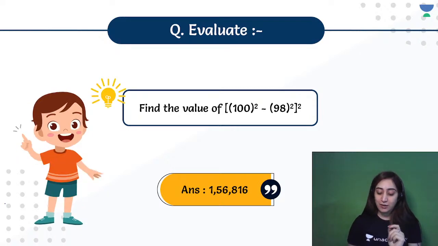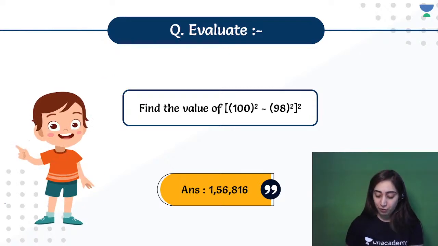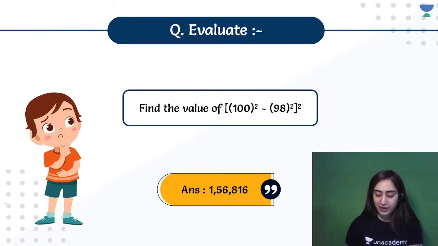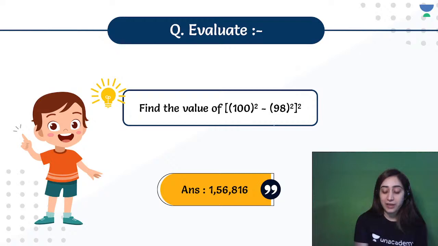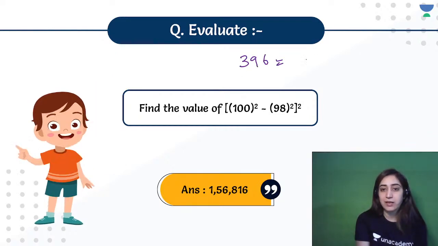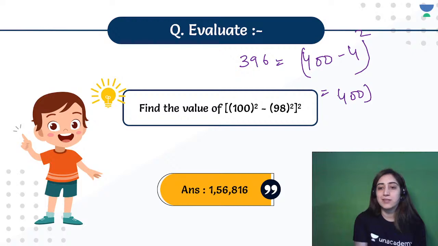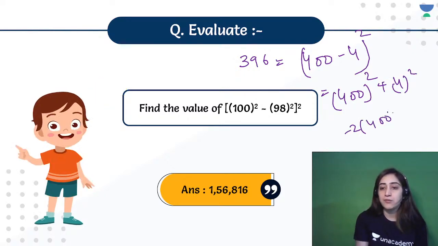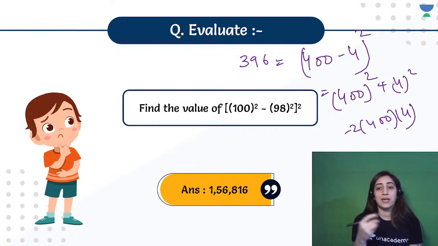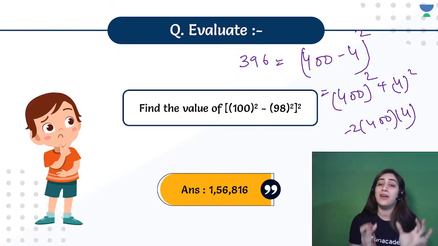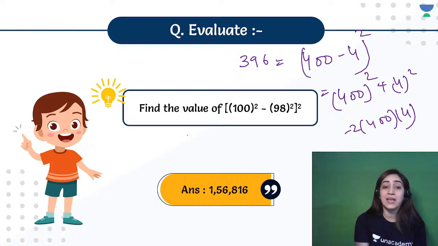So Shiva said that you will be using 400 minus 4. All right, so in that way you can do that. But see, in that case, if you want to do 396, you will write, okay, 400 minus 4 whole square. In that case also you can apply it, because it will give you 400 square plus 4 square minus 2 into 400 into 4. Yes, you can use that as well. That's not a problem.